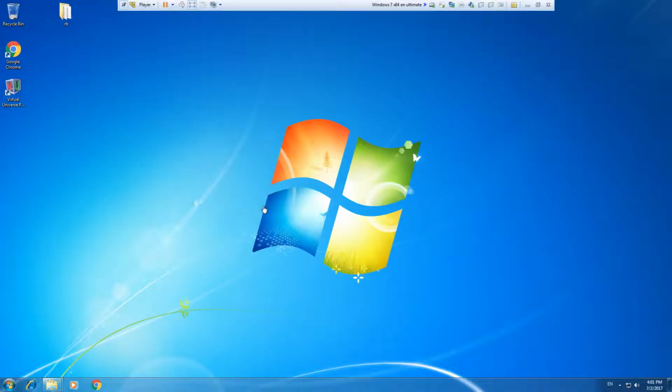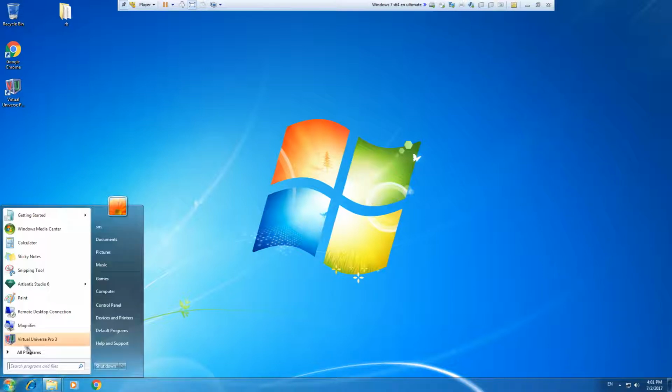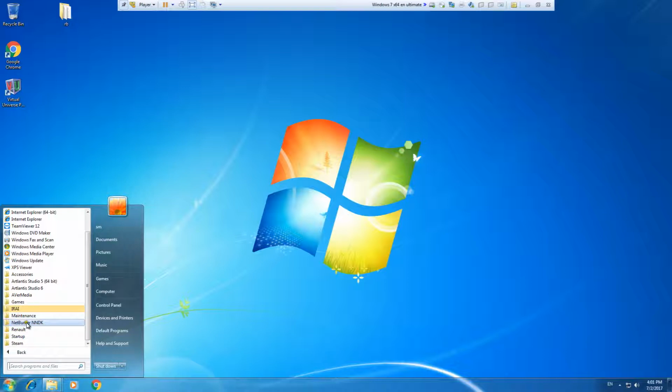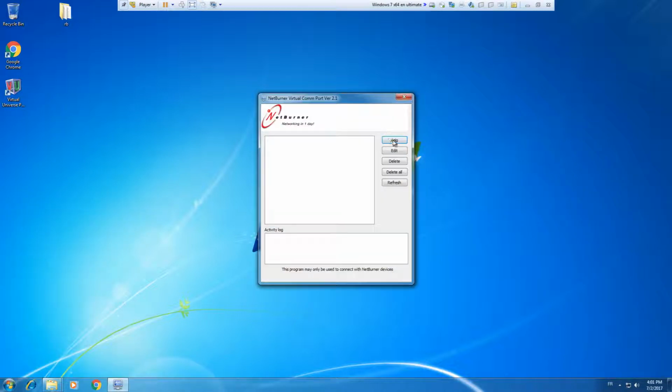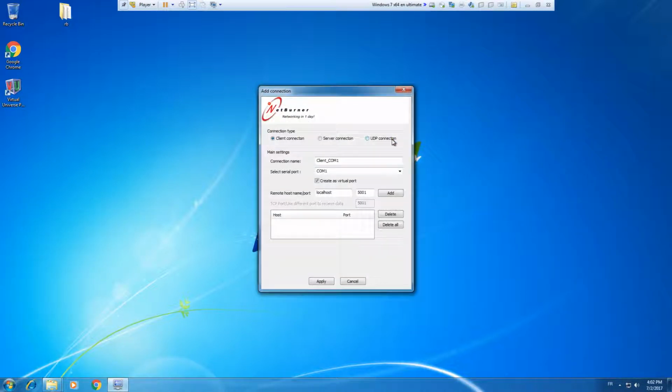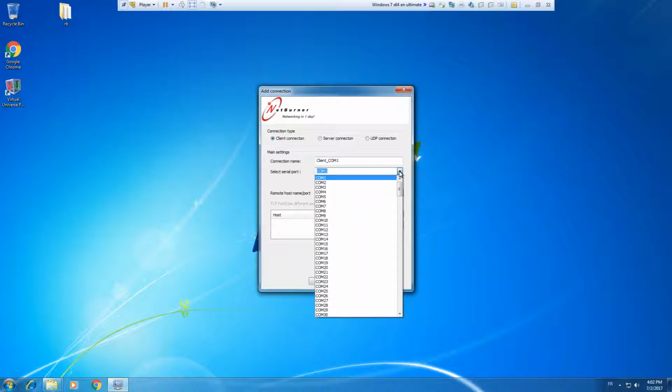Okay, now we are going to set up the virtual COM port. So let's open this tool and then click on Add. You have to select an unused COM port.